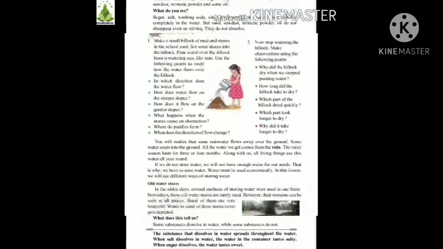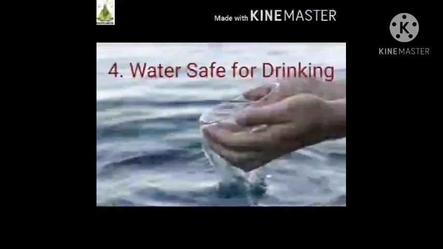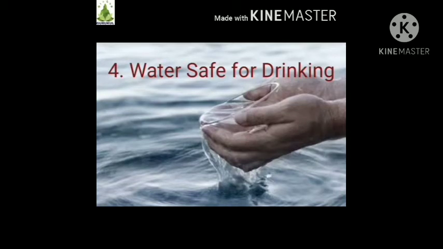We have studied different methods of storing water, that is, old and recent systems, and also the importance of water. Students, in lesson number 4, first we are going to learn about substances that can dissolve and cannot dissolve. Second, things that sink in water or float on water.